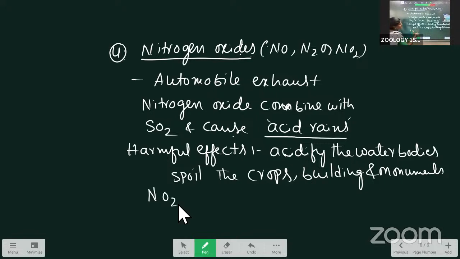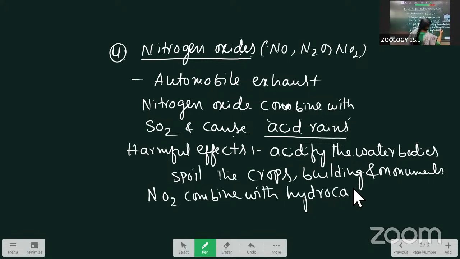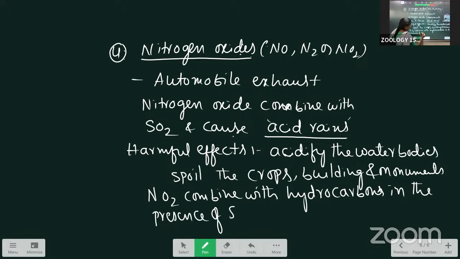Nitrogen dioxide combined with hydrocarbons in the presence of sunlight forms photochemical smog.